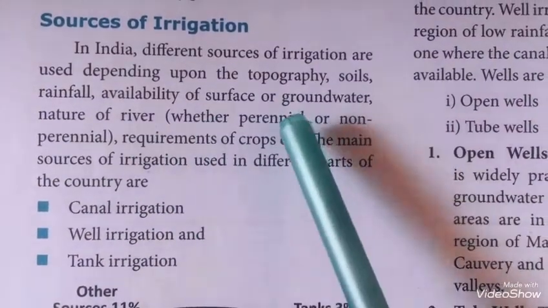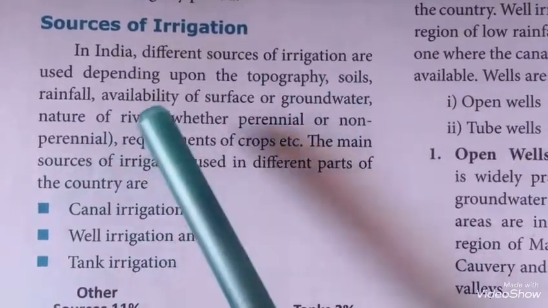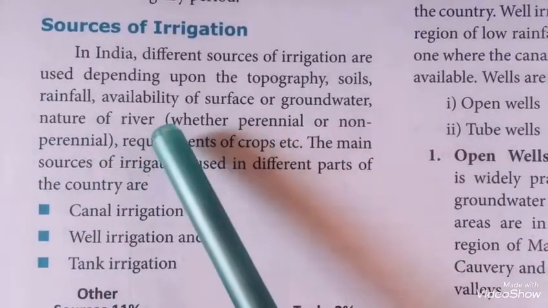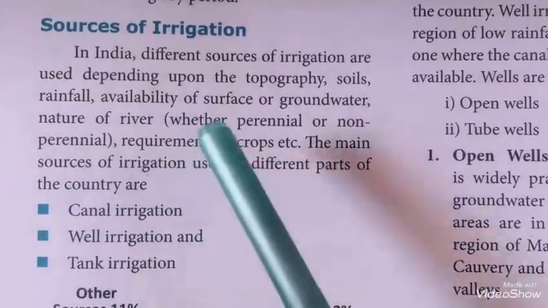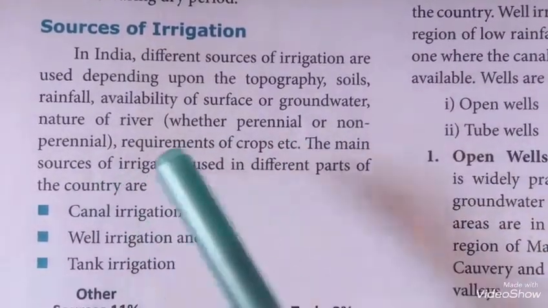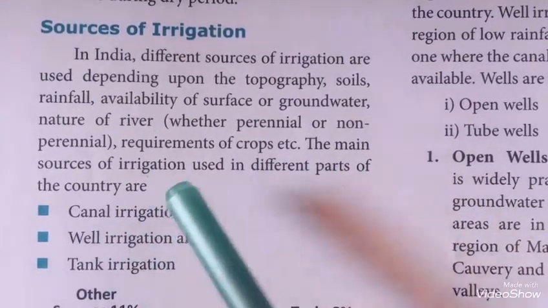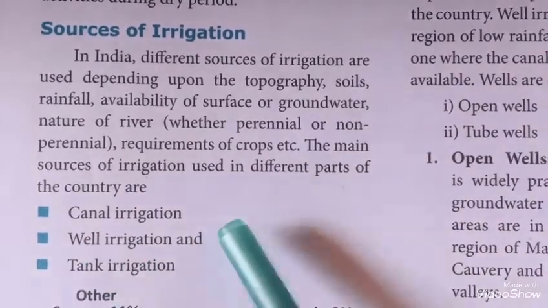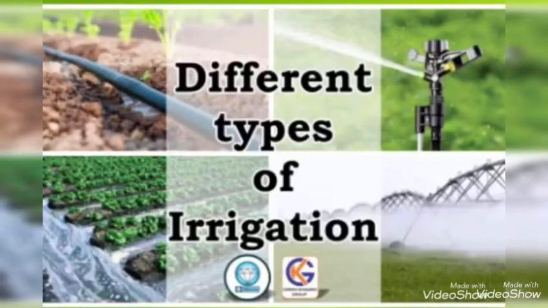Sources of irrigation. In India, different sources of irrigation are used depending upon the topography, soils, rainfall, availability of surface or groundwater, nature of river, whether perennial or non-perennial, requirements of crops, etc. The main sources of irrigation used in different parts of the country are canal irrigation, well irrigation and tank irrigation. Different types of irrigation are there.